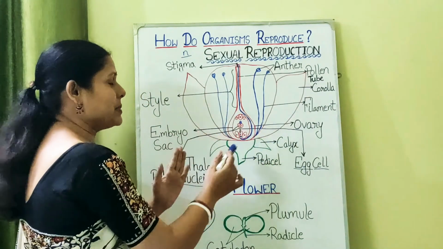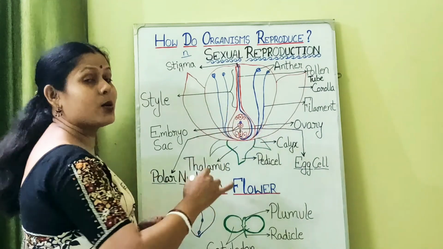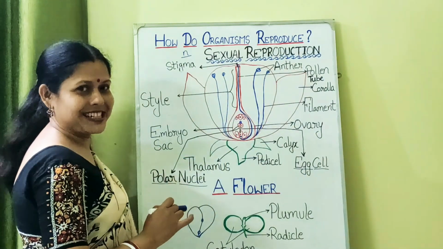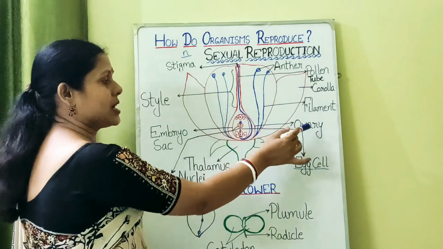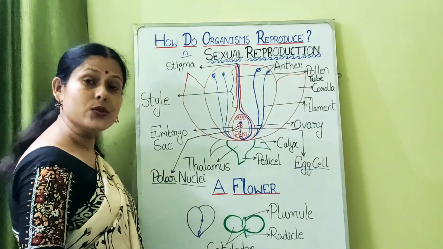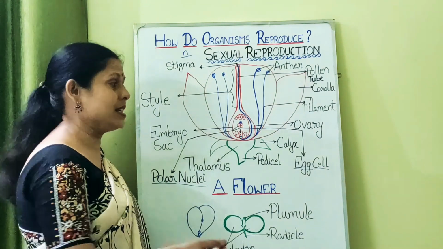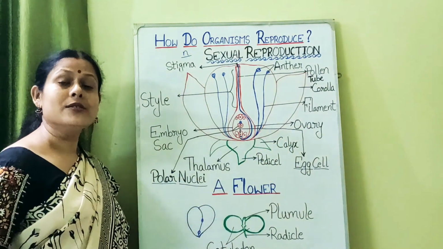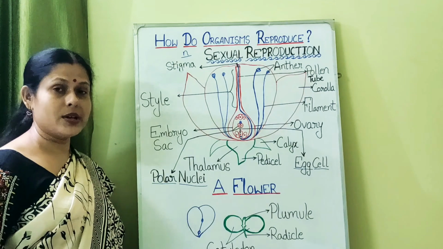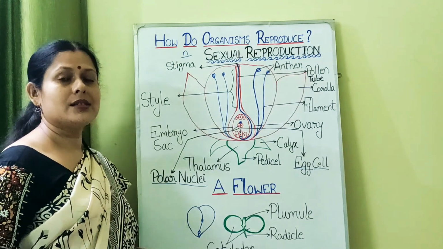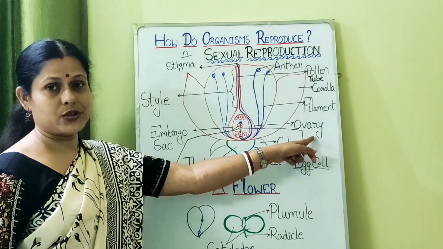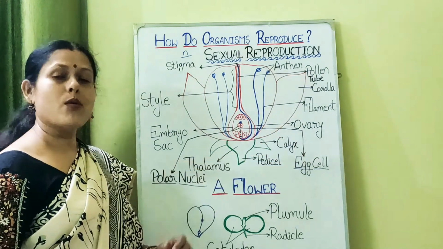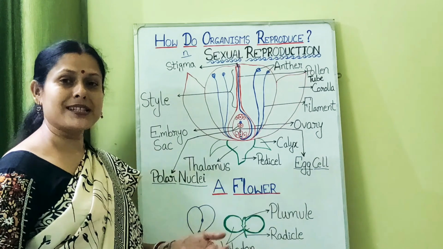Now the developmental stages which take place here are the center of attraction for the next part of the chapter. The ovary will transform into fruit. In most plants, the fruit which we eat is actually the fleshy ovary. In some plants, the ovary does not take part in the formation of fruit.